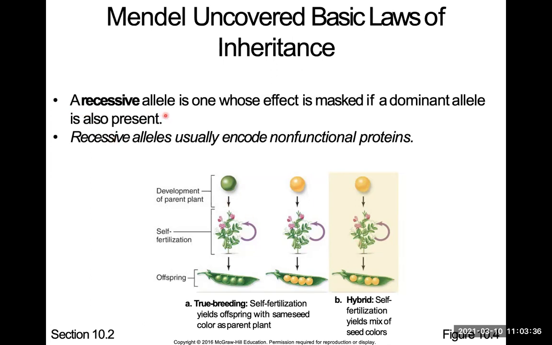So a recessive allele is one whose effect is masked. So dominant takes over, and the recessive gets masked if a dominant allele is also present. But if you have two recessive alleles, then that's the one that's going to be seen. Recessive alleles usually encode for non-functional proteins. So this is what I said earlier.